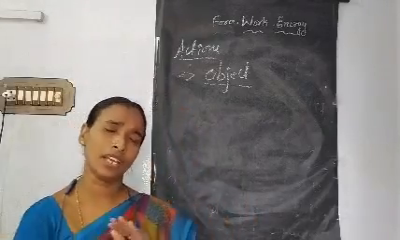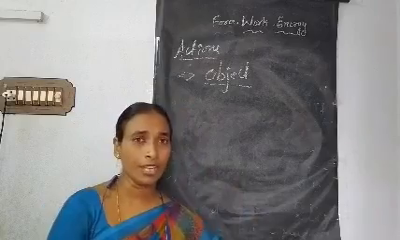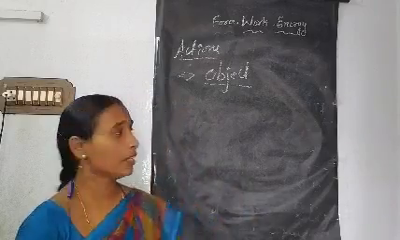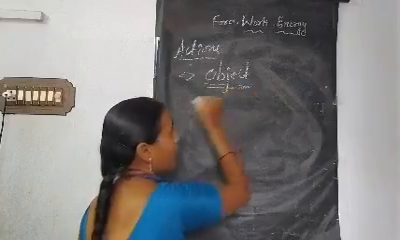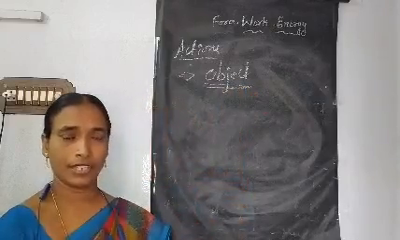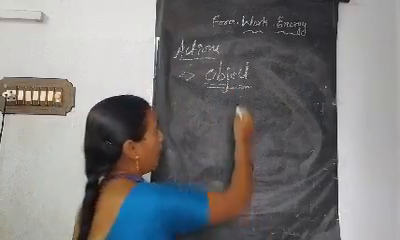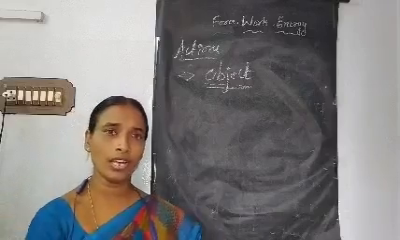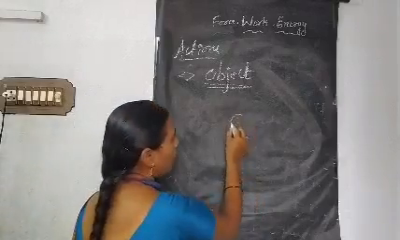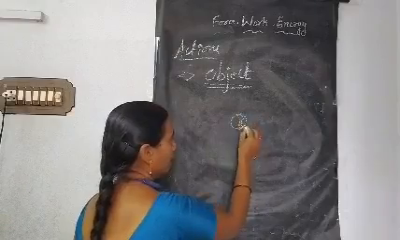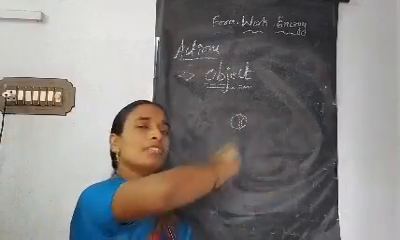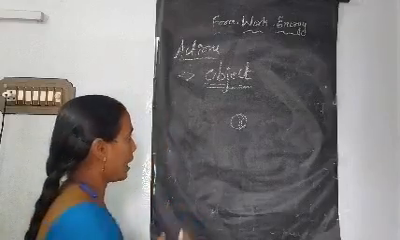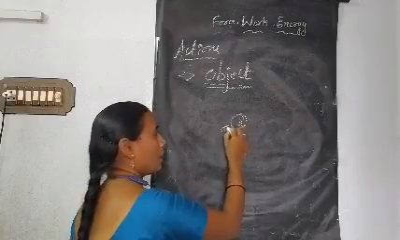Object is nothing but anything. It may be living or it may be non-living. So a common name we are giving for it, that is called an object. While doing that action, the object may be living or non-living. For example, the ball is here. I want to throw the ball to some other place. I am ready to throw the ball from here.